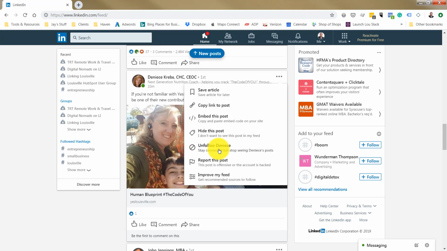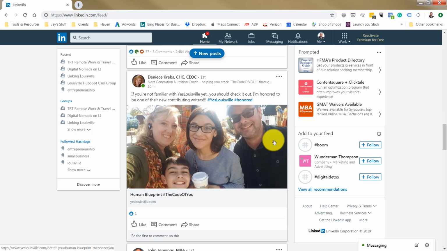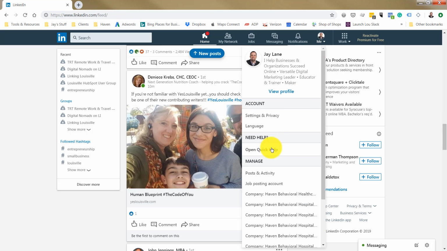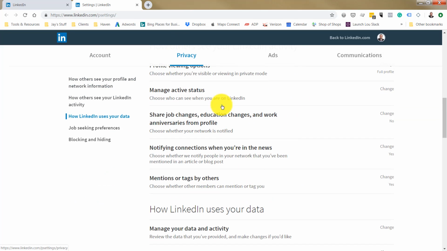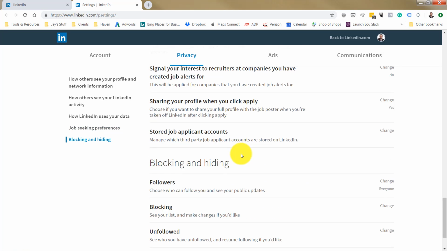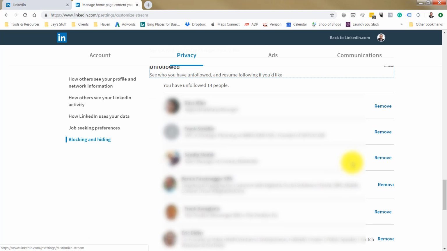If you do accidentally unfollow someone that you want to follow back, you can go into your settings and privacy here, and then you can scroll down to the very bottom. You'll make sure on the privacy tab here, and then you will see unfollowed. And if I click on this, there's everyone that I've unfollowed, and then I could click this remove button, and I would be following them again.